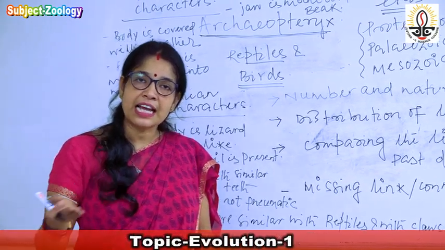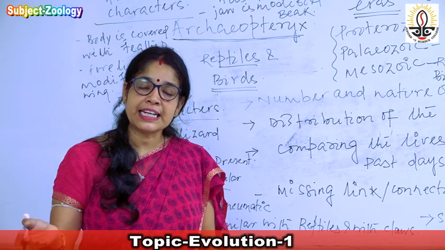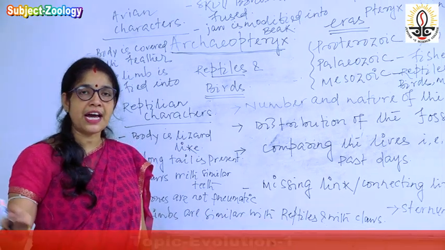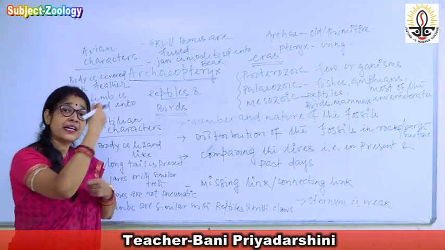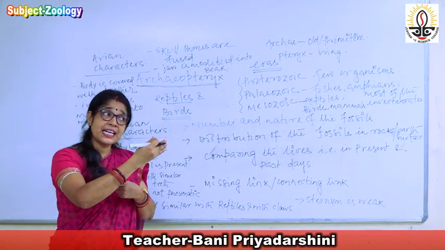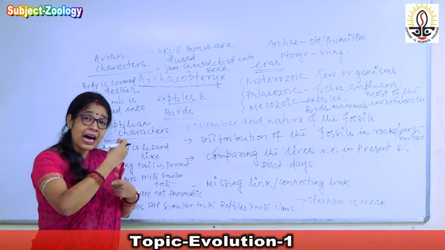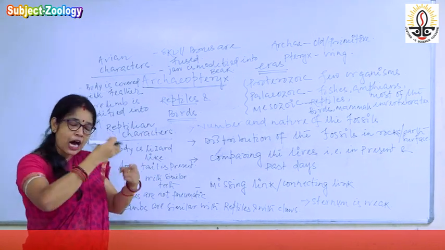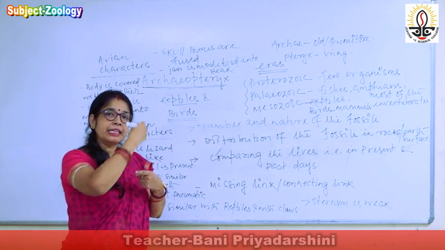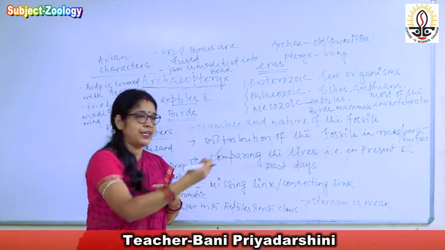The human is highly civilized, highly intelligent, knows the use of fire, and communicates through language. So how the life has changed, what the changes are, indicates how evolution has occurred, how from the primitive, less developed one, the modern ones have evolved.